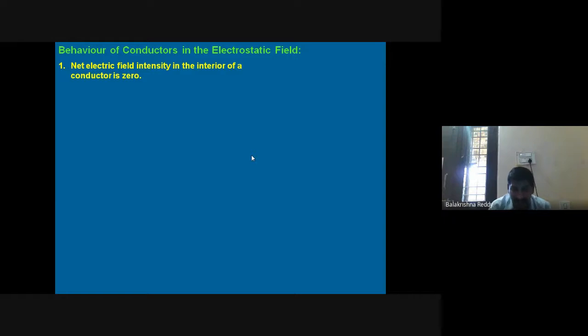As we discussed already, the net electric field intensity in the interior of a conductor is zero. Why is the net electric field intensity in the interior of a conductor zero? Because the charge always resides on the outer surface of the conductor. Therefore, no charge will be there inside the conductor. See, look at this diagram.